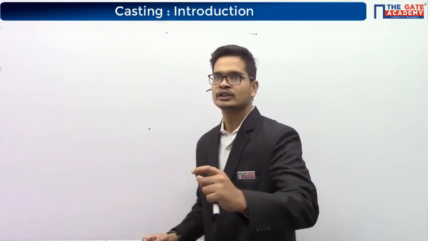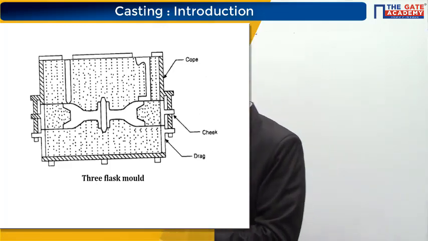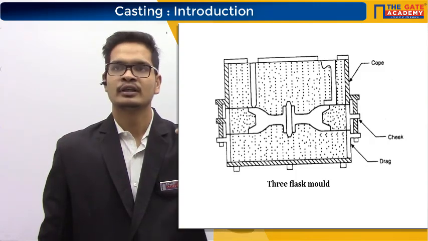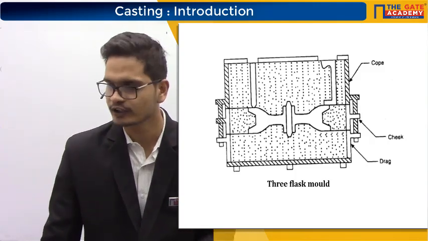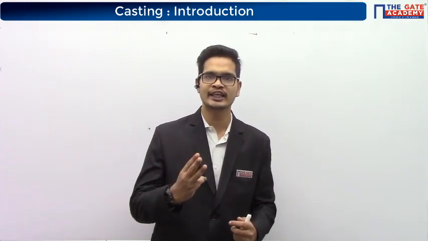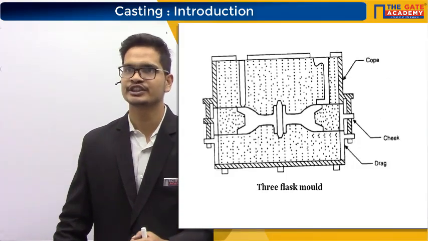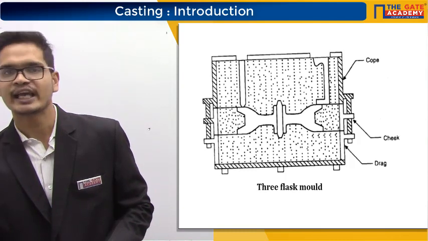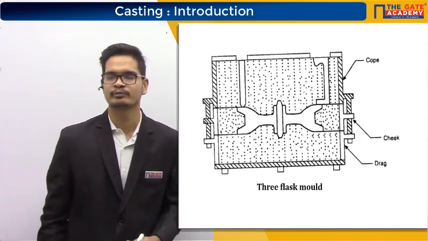You can see a secondary screen. On your secondary screen, you can see a diagram. In this diagram, you can see that along with the cope and drag, we have one more portion. Sometimes we use 3 flasks. The middle flask is called the cheek. You can see CHEEK. So please write down all these terminologies.